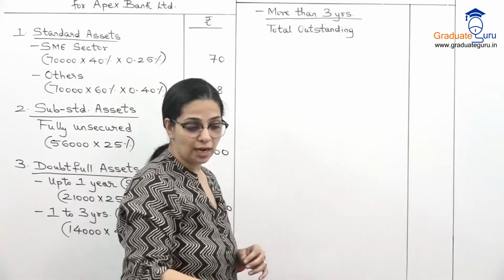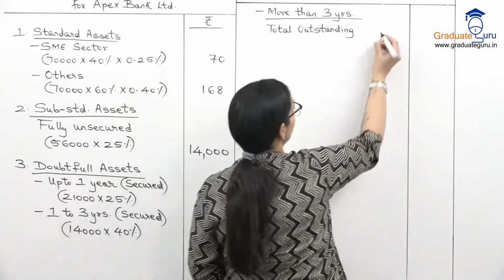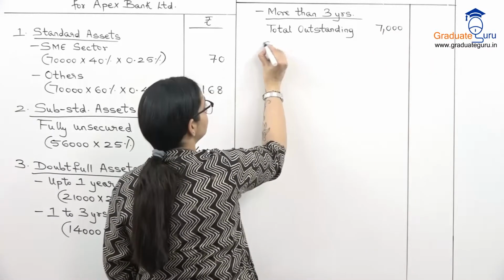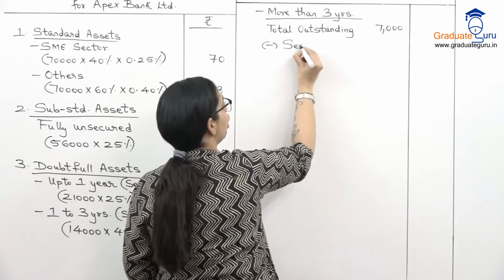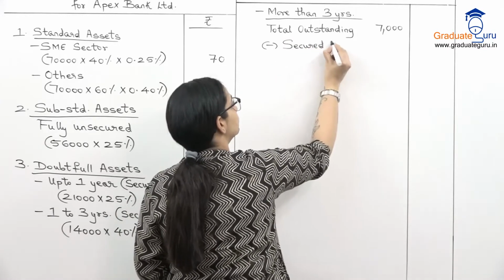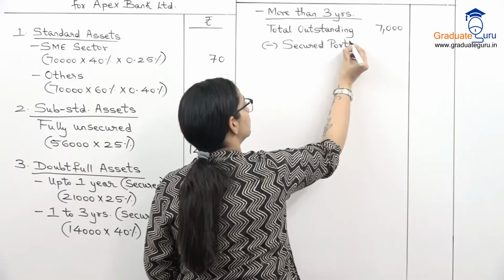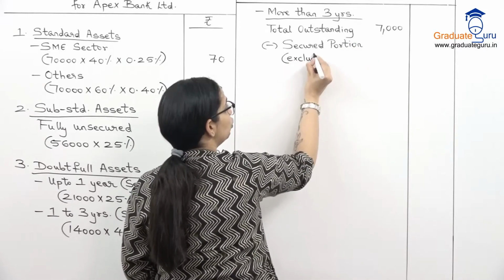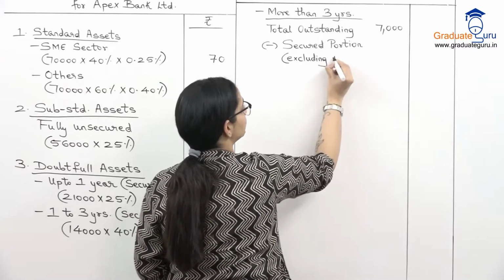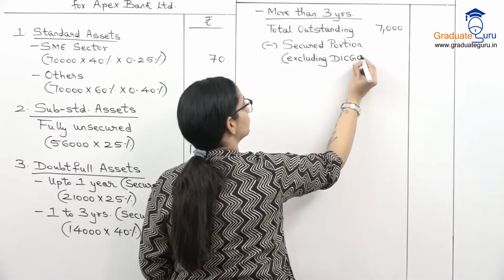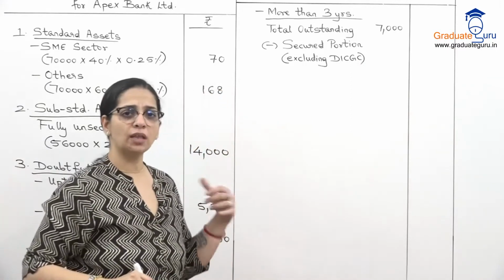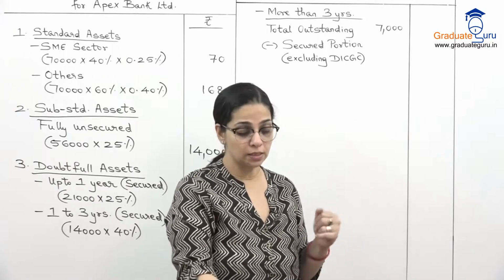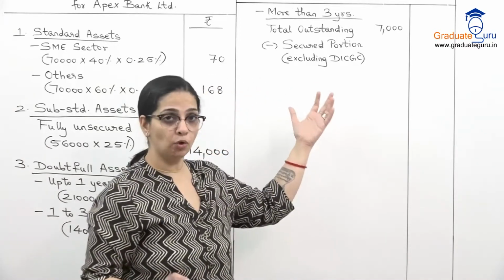And our total outstanding of doubtful more than 3 years is 7,000. From this, we subtract our secured portion. But this secured portion should be excluding your DICGC cover. It could be ECGC, it could be DICGC. So these are basically government-backed assets. So there we don't have to make a provision on that.